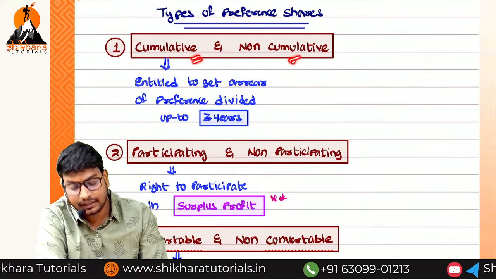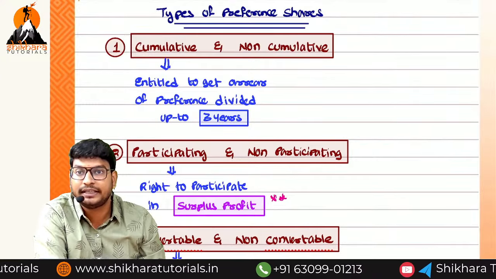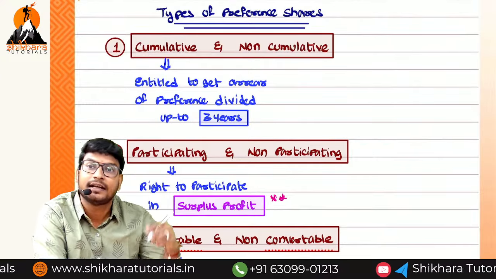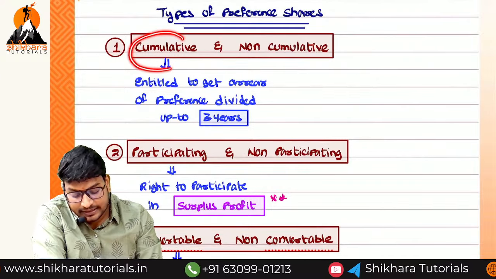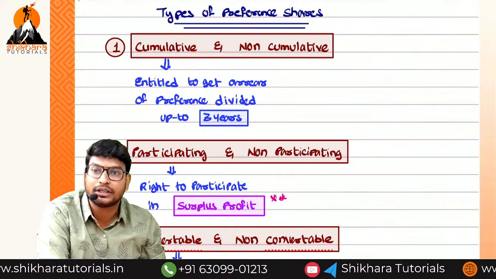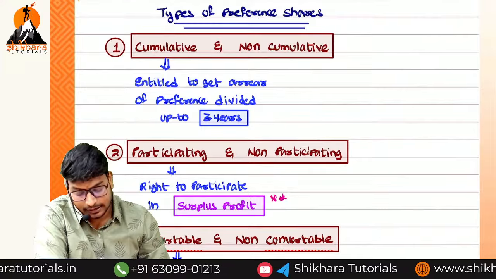Cumulative preference shares and non-cumulative. What is the meaning of cumulative? In the case of non-payment of dividend in 1 year, it will be compensated in another year. It is called what? Cumulative. If it is not compensated, it is called what? Non-cumulative. Up to how many years can they compensate? Up to 3 years only they can compensate.